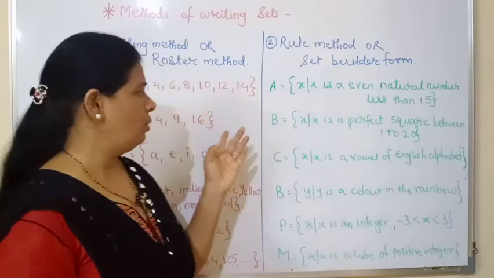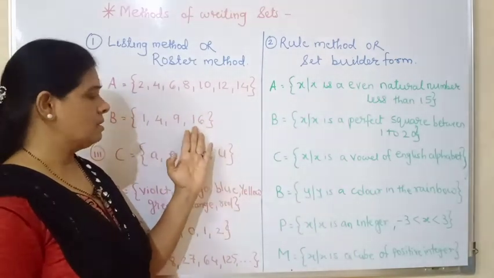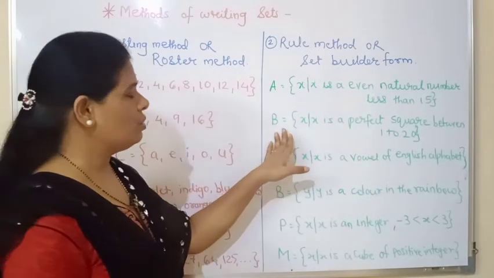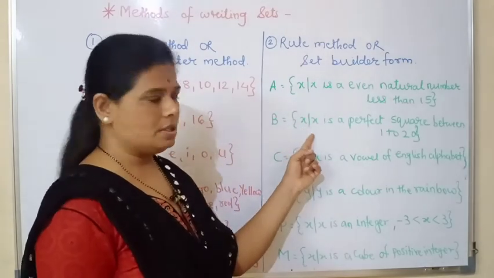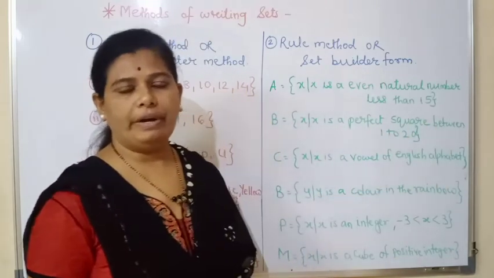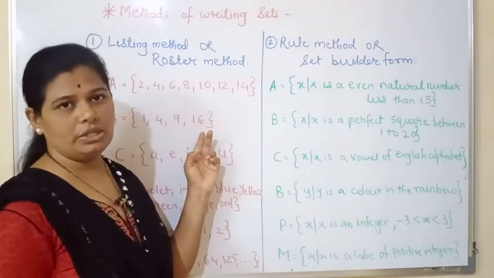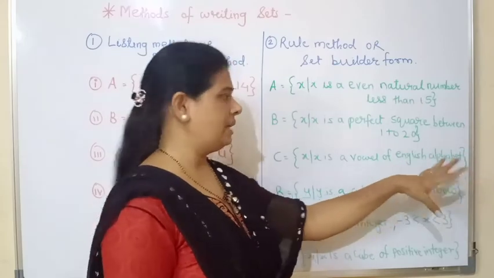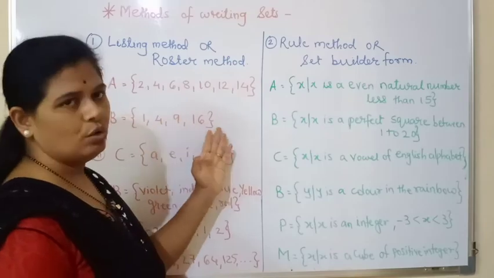Okay, so as all of you know, as you can see, these are the squares. Squares up till what? Up till 16 are there, which is the square of 4. So as you can see here, B is a set of all x such that x is a perfect square between 1 to 20. Perfect square between 1 to 20. As you can see, till 16 it is there. So it is between 1 to 20. It is starting from 1. Square of 1, 2, 3 and 4.